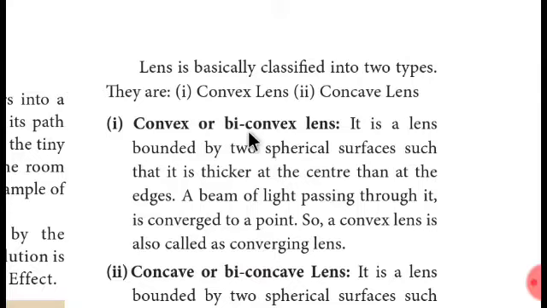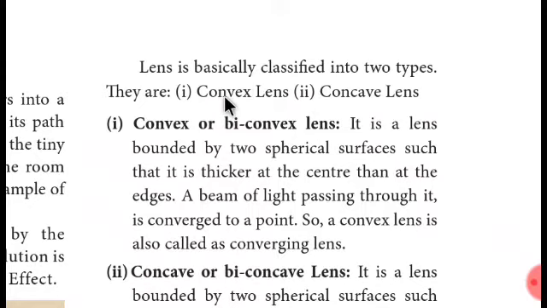In your ninth class, you might have read that mirrors are of three types: plane mirror, convex mirror, concave mirror. A concave mirror can have a real and inverted image. And a convex mirror will have a virtual and erect image. You can see the application of convex mirror in your vehicles. The rear view mirror is also called a convex mirror. And here, lenses are of two types: convex lens and concave lens.